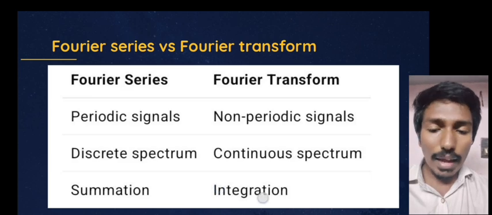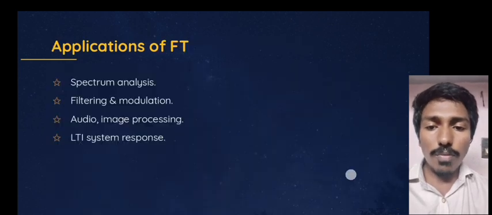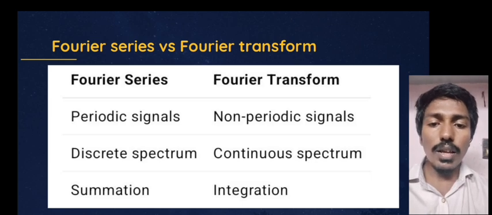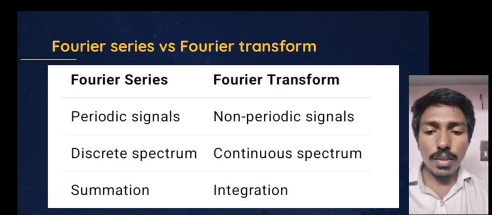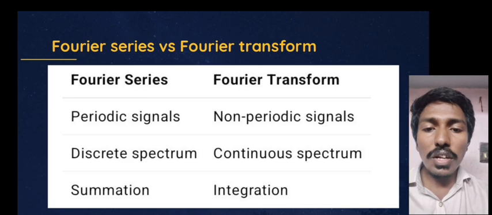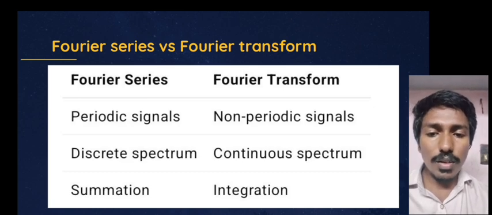Let's recap again. F of omega is equal to the integral from minus infinity to infinity of f of t e to the power minus j omega t dt. This is what we get from the Fourier series. That's it. Now, Fourier series versus Fourier transform.